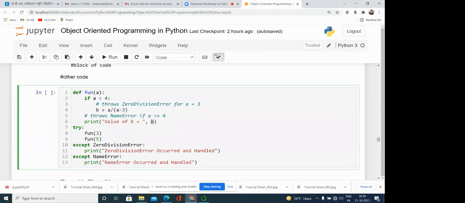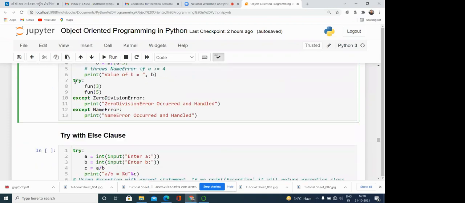So if we provide a value for a that is less than 4, like 3, this code generates the divide by 0 exception, because a divided by a minus 3 means 3 minus 3 is 0. If we give any value that is equal to or greater than 4, then this line is going to be executed, and b is undefined in that particular case. So we have two different types of errors or exceptions.